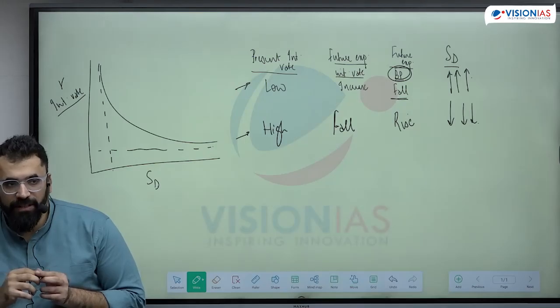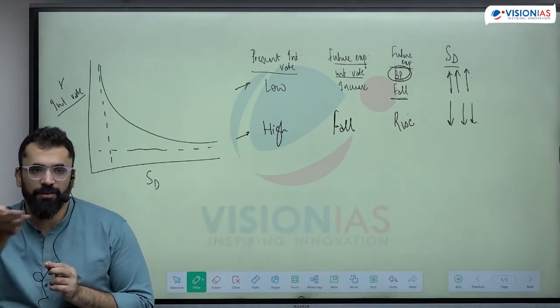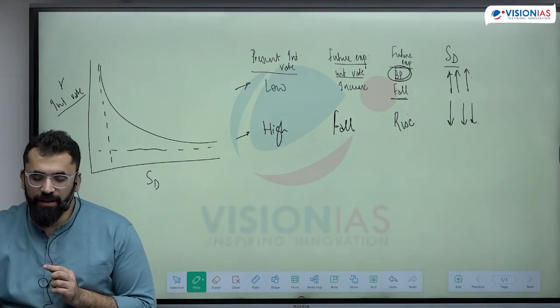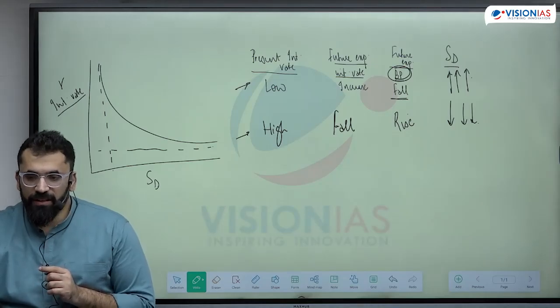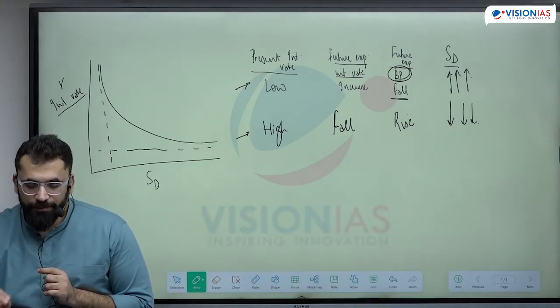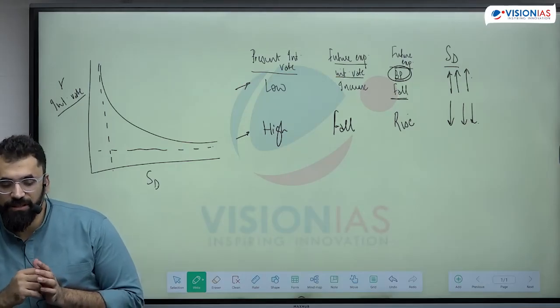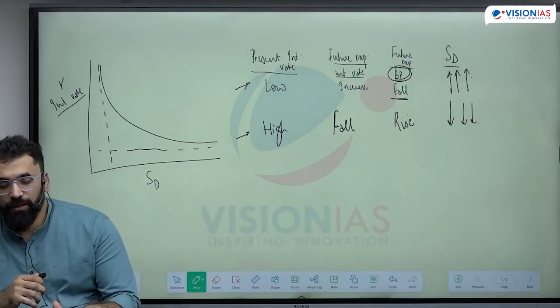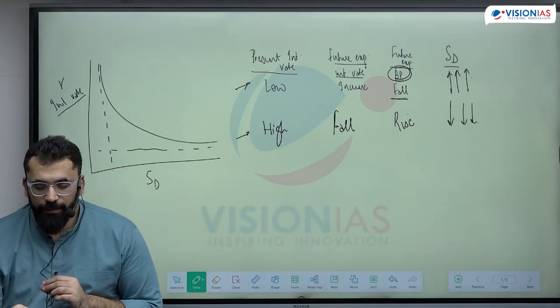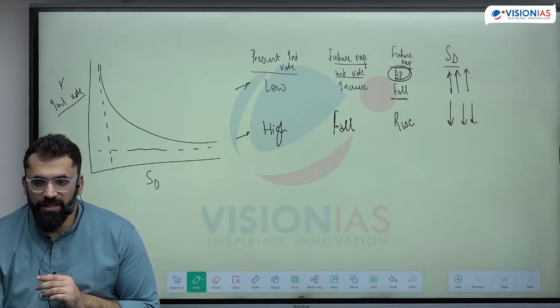It will become perfectly elastic, the curve becomes parallel, or infinitely high, because the expectation is that the interest rates will only rise in future.